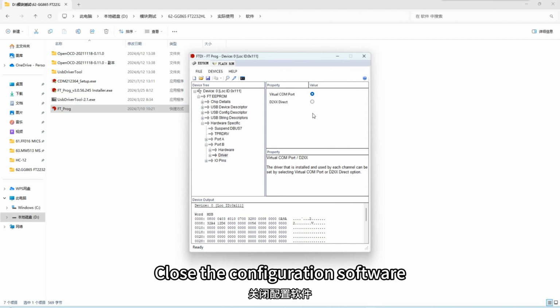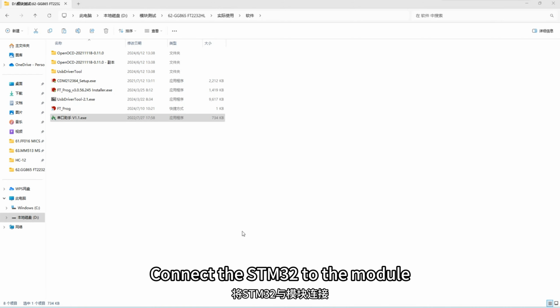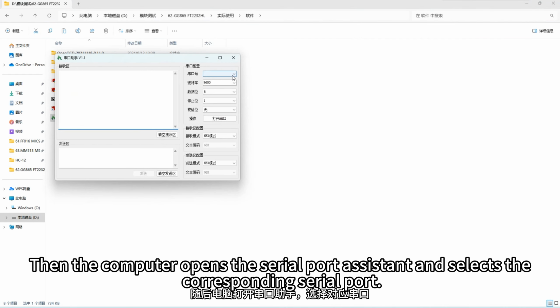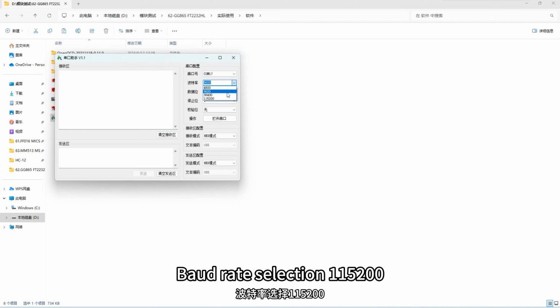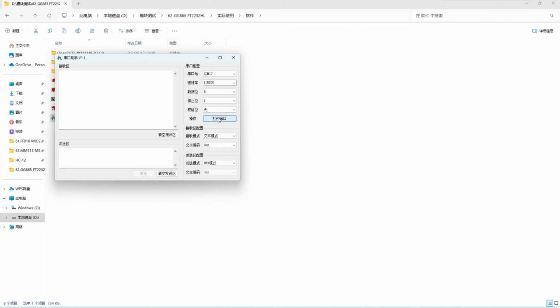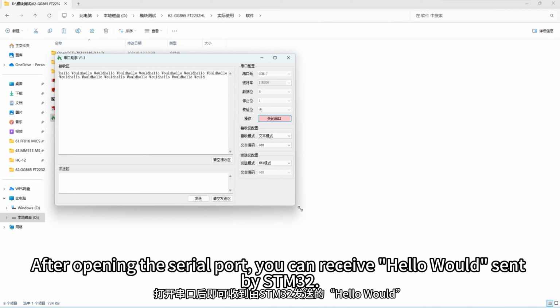Close the configuration software. Connect the STM32 to the module. Then the computer opens the serial port assistant and selects the corresponding serial port. Baud rate selection 115200. And receive it in text format. After opening the serial port, you can receive Hello World sent by STM32.